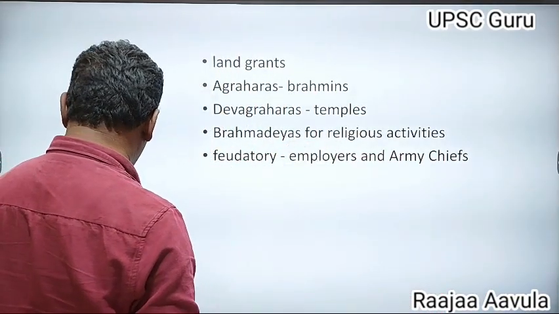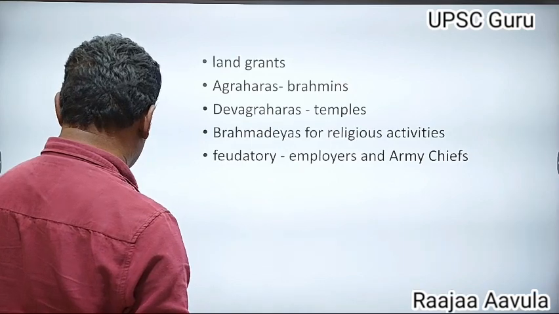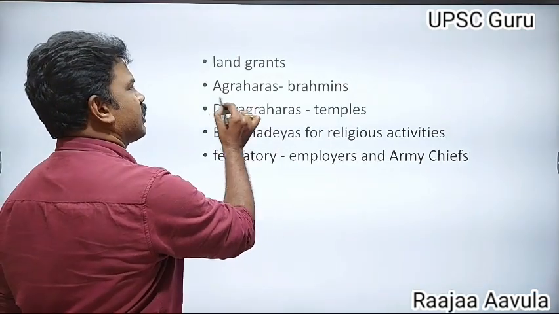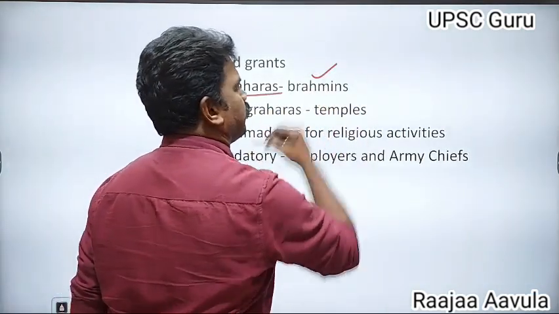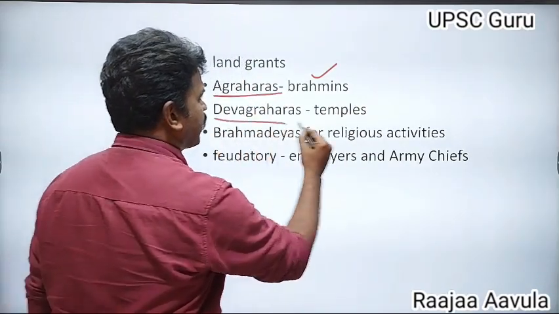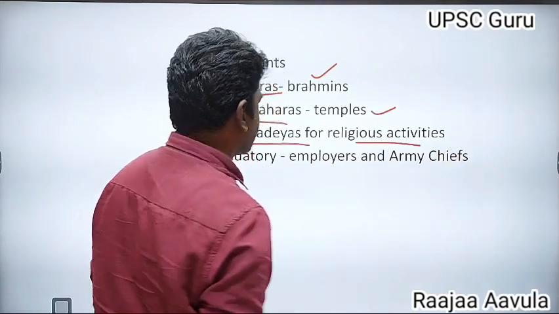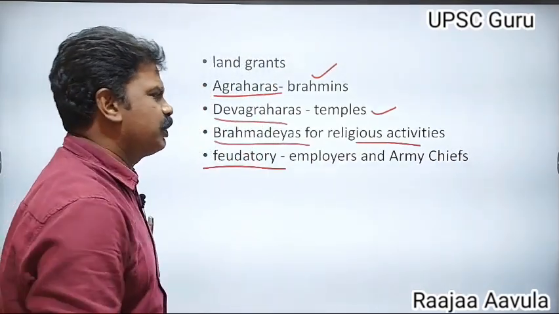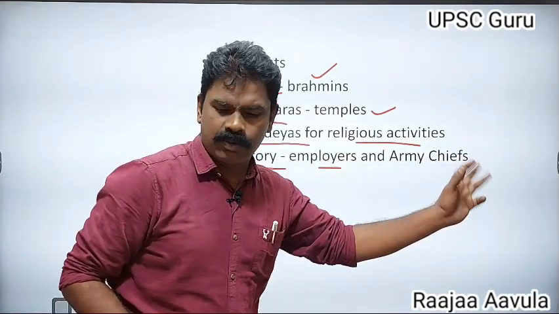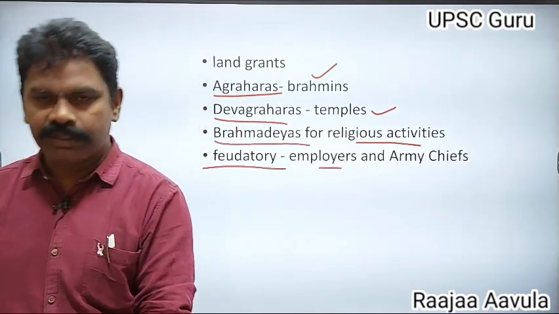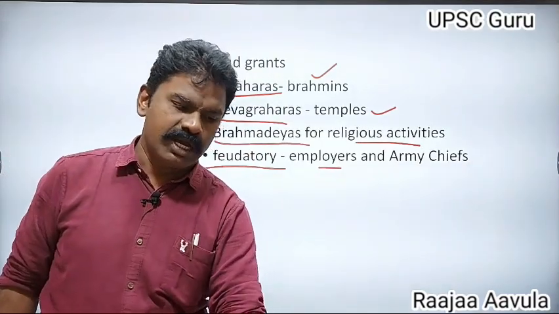These four are more important, asked several times. Agraharas for Brahmins, Devagraharas for temples, Brahmadeyas for religious activities, and feudatory lands for employees and army chiefs. These are most important, asked several times.